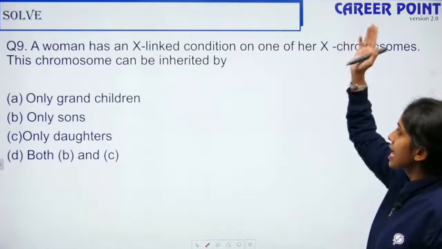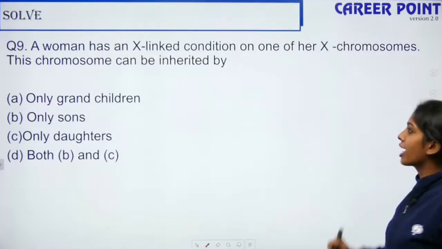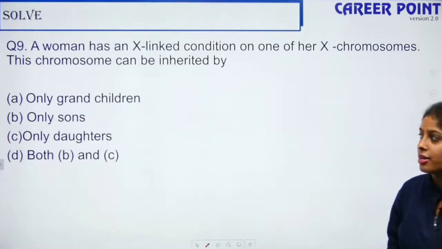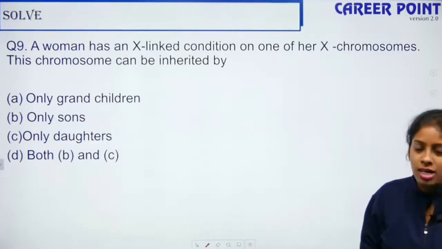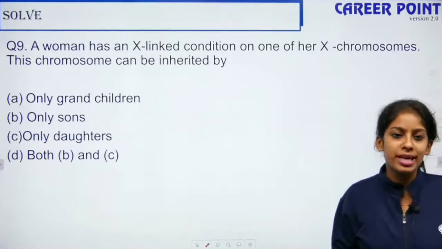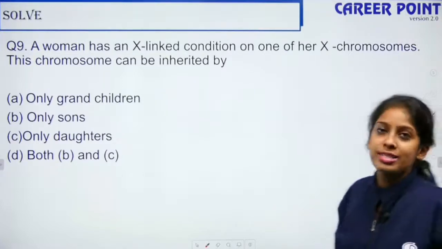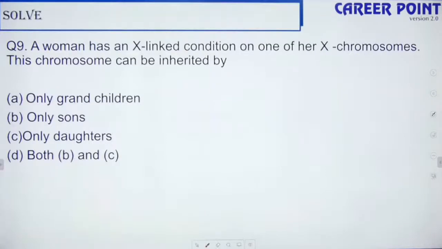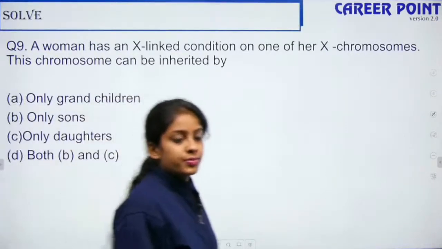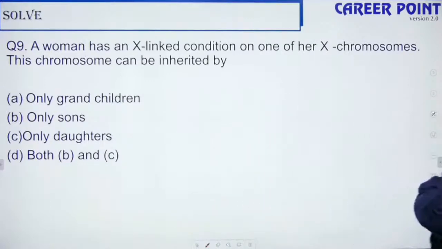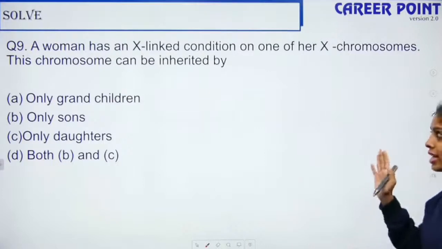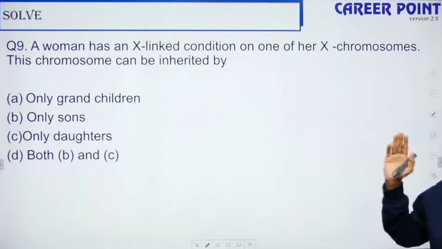A woman has an X-linked condition on one of her X chromosomes. So this chromosome can be inherited only by grandchildren, only by sons, only by daughters, or both B and C. Yes, it's an easy question. Question number 9. What is the answer? Come on, quick. Today I'm just going to solve questions based on pedigree analysis and genetic disorders. Yes, give me the answer.